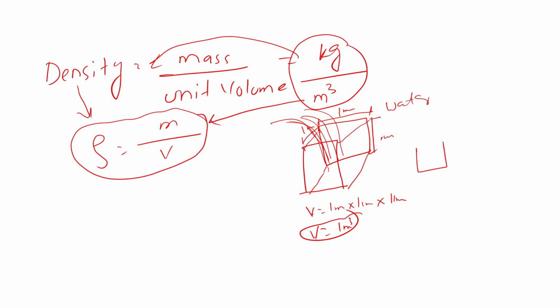This is called density. Let me clarify. There is 1 meter cube box 1. This is 1 meter cube box 2. So I fill this cube with water and fill this one with steel.